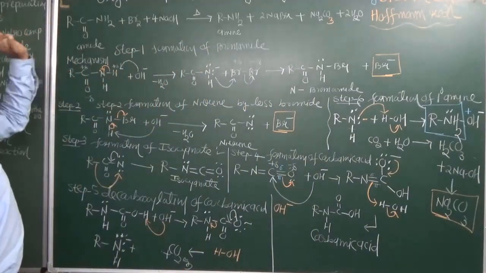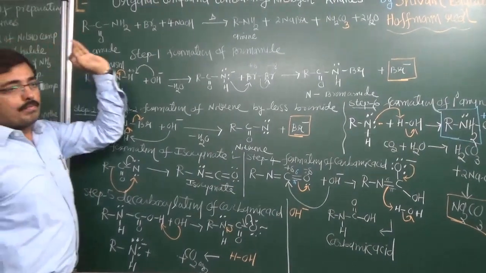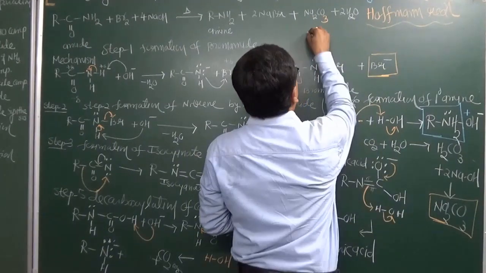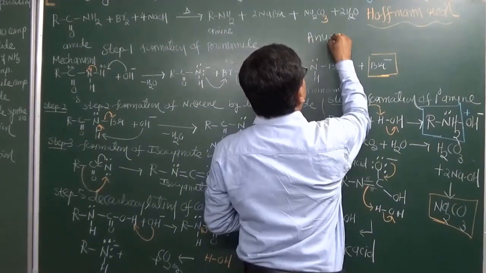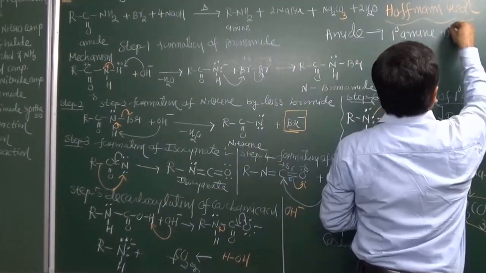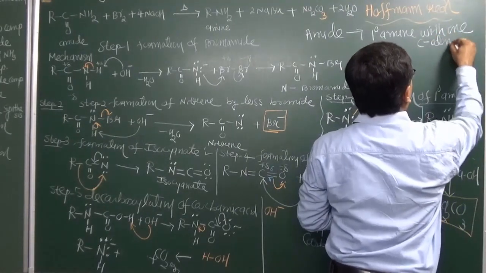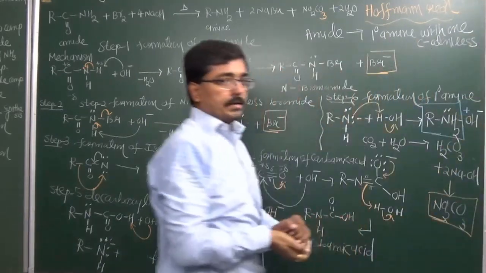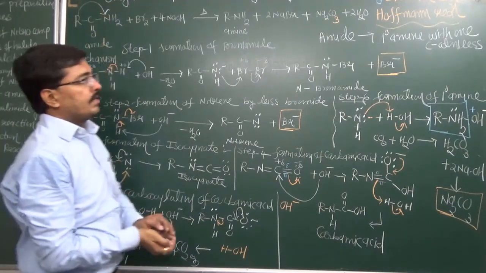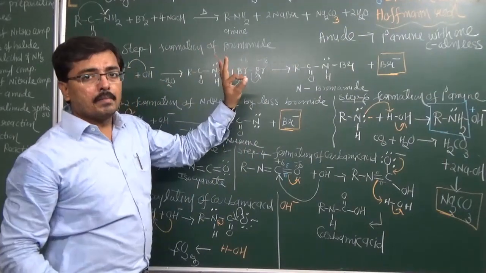So the very simple trick for this reaction is: during the Hofmann reaction, amide is converted into a primary amine with 1 carbon less. It has 1 carbon atom less as compared to the amide. And in a very simple way, the alkyl group transfers onto nitrogen. During this reaction the alkyl group transfers on nitrogen, and as a result we get a primary amine.